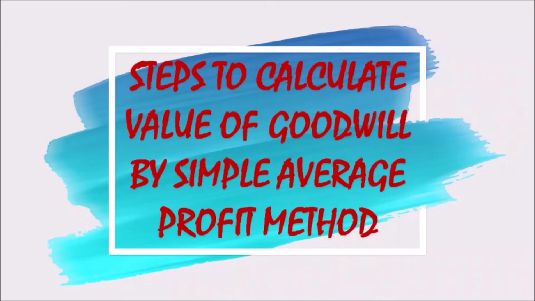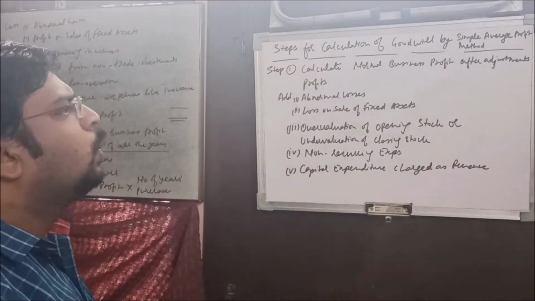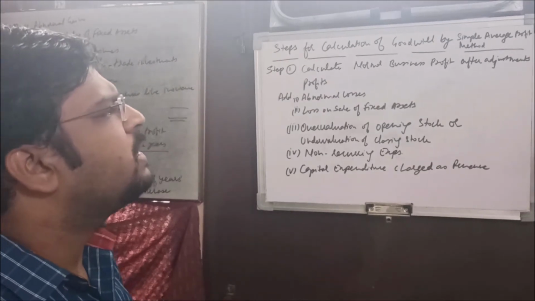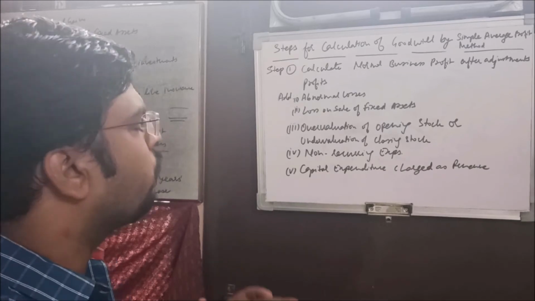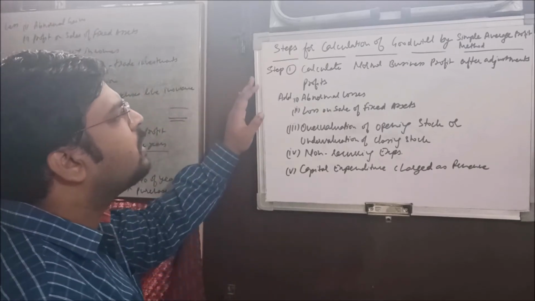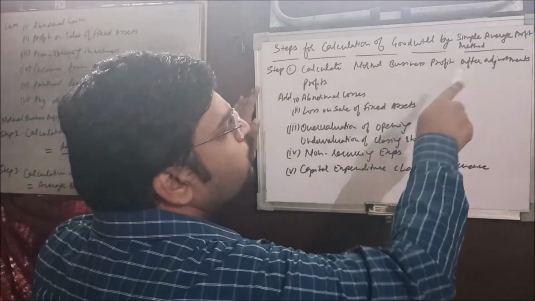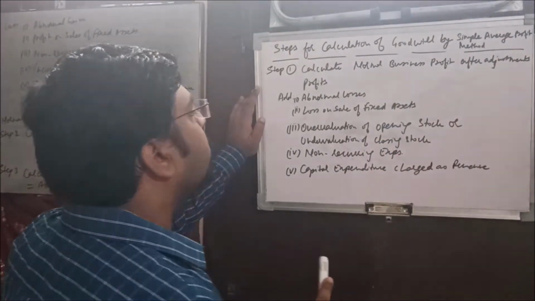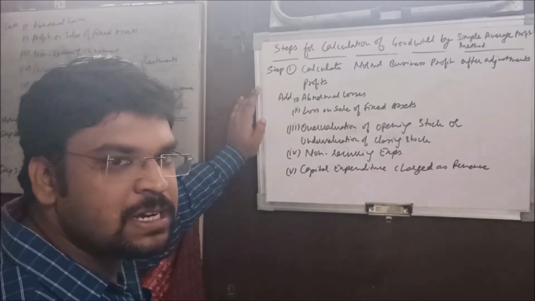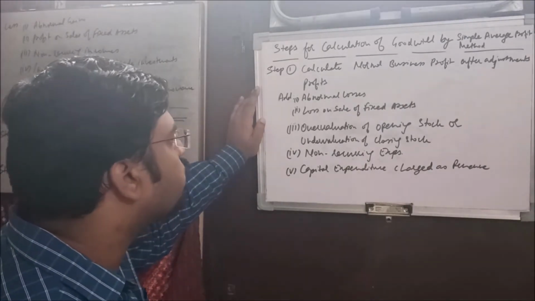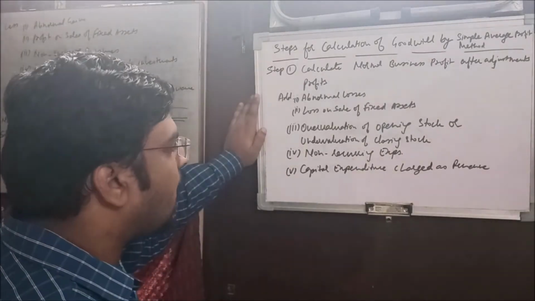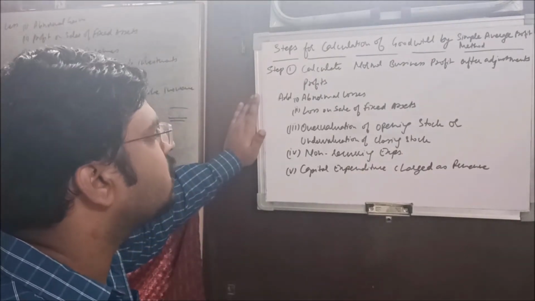So very first we'll talk about steps to calculate value of goodwill by simple average profit method, right? So you can have a look. When we are going to have the adjustment in the question, then what will be the steps for calculation of goodwill by simple average profit method? Okay, so very first step is to calculate normal business profit after adjustment. How? Because maybe possible that in different year different adjustments are given. So year by year, from profit to profit, we will do the adjustment. How we'll be doing? When I attempt the question, I'll show you.